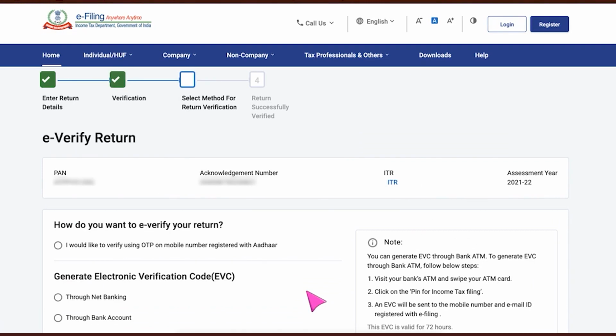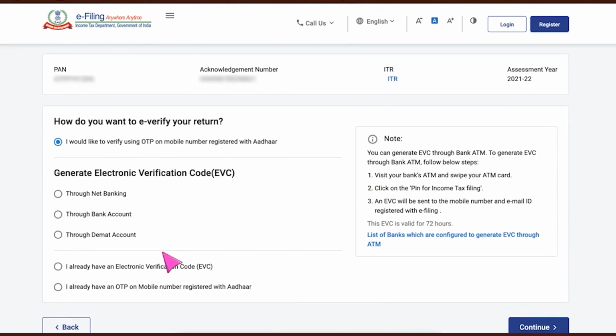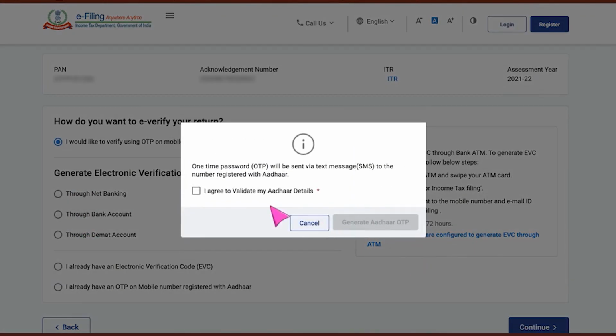Now we will select the method for e-verifying. Let's click on OTP using your Aadhaar. This OTP will come on the mobile number which is linked with your Aadhaar card. Alternatively, you can also choose an OTP which is linked with your net banking, bank account or Demat account. I'm going ahead with Aadhaar OTP. So let's click on continue. It will show a pop-up message that the OTP will be sent via text message, that is SMS, to your mobile number which is registered with Aadhaar. So you need to click on I agree to validate my Aadhaar details and then click on generate OTP.